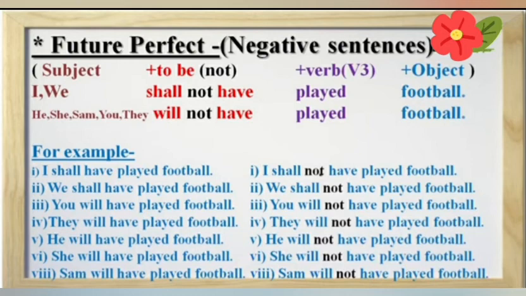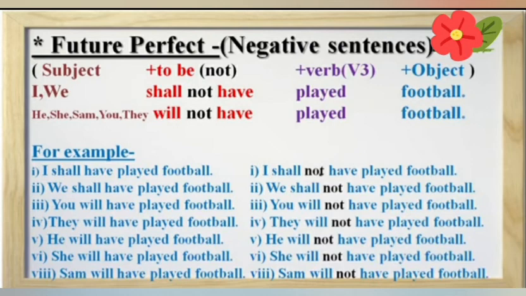Here we have both types of sentences, future perfect tense positive and future perfect tense negative. And I will tell you how to convert positive future perfect tense into negative future perfect tense. First sentence is I shall have played football. It is a positive sentence. And to convert it into negative sentence, we mention not in between shall and have.